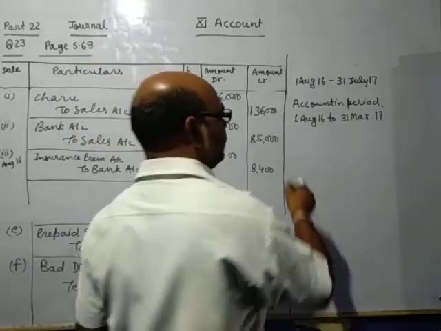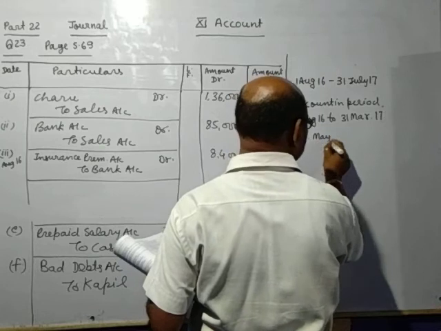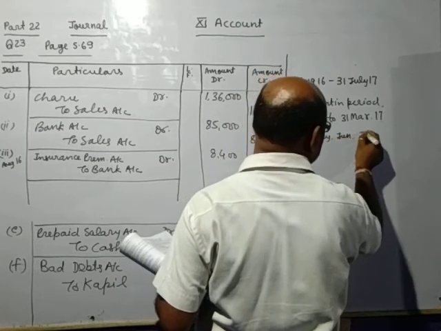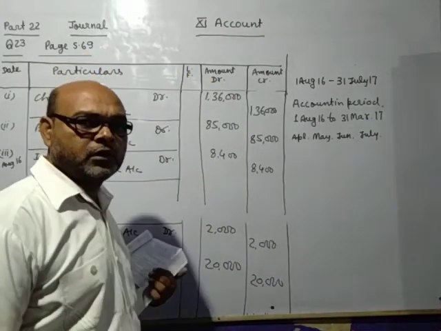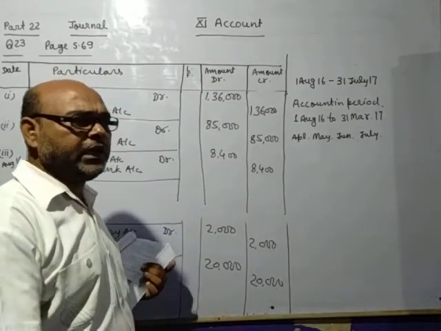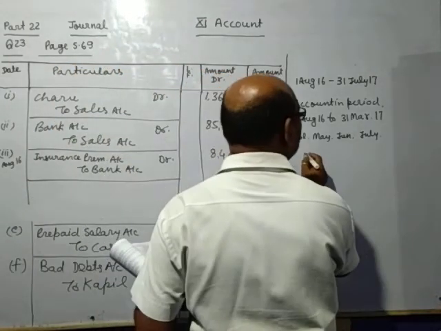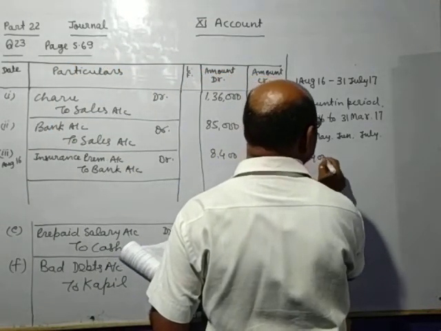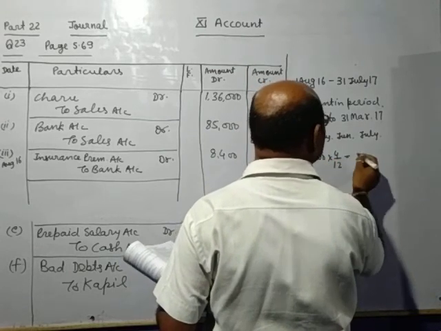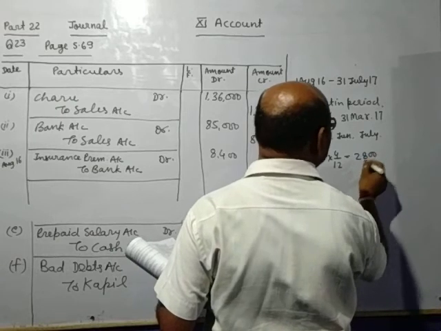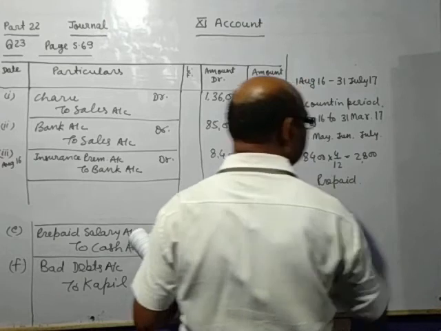So April, May, June, July, 4 months insurance you have paid in advance for the next year. So 8,400 into 4 by 12, 2,800. This is called prepaid.